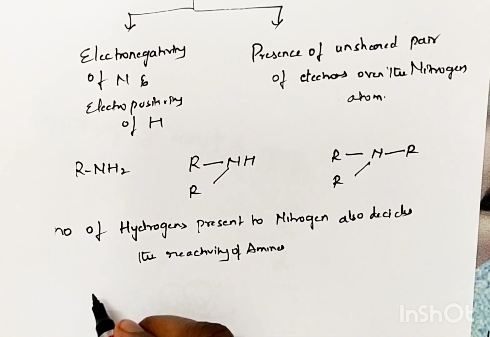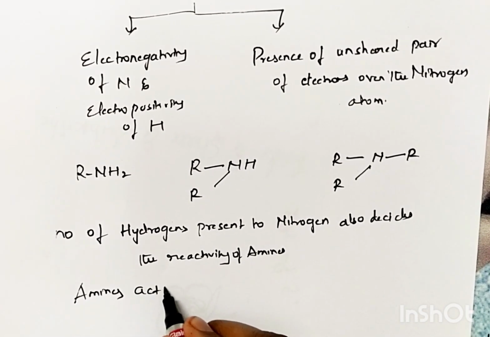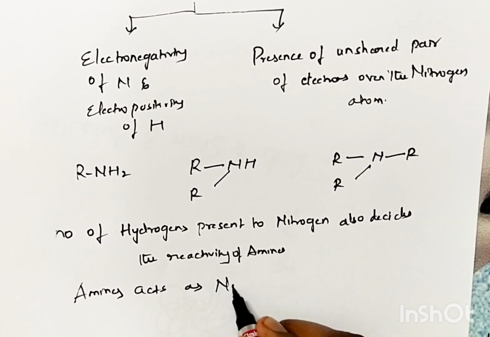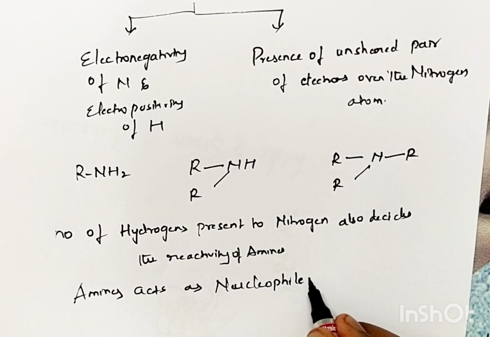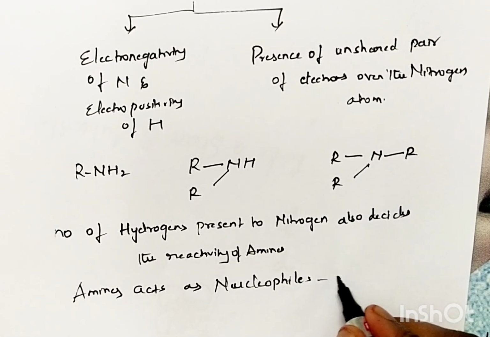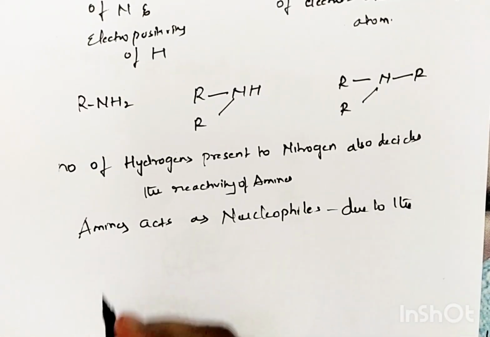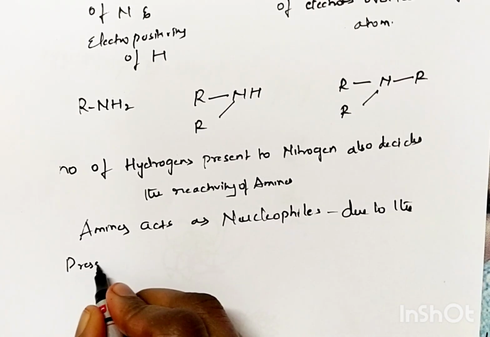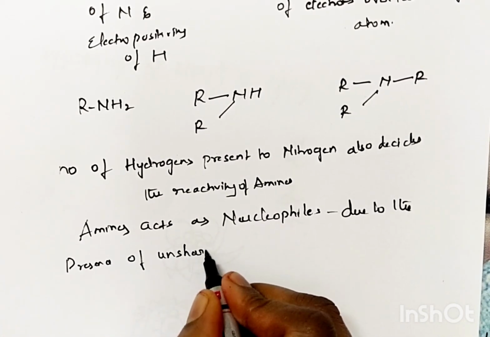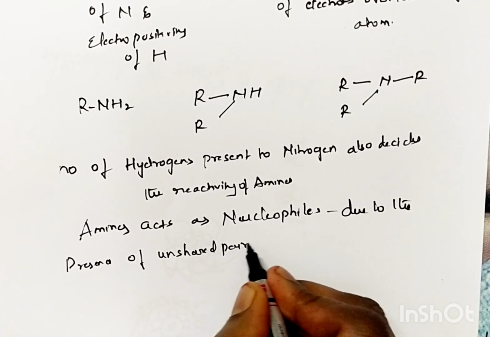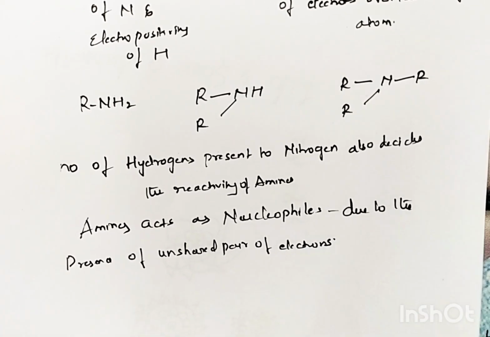So generally amines act as nucleophile. Why? Because of the presence of unshared pair of electrons present on the nitrogen atom.